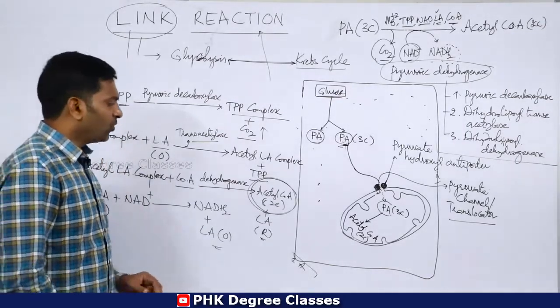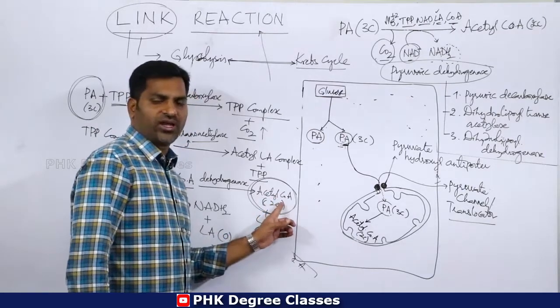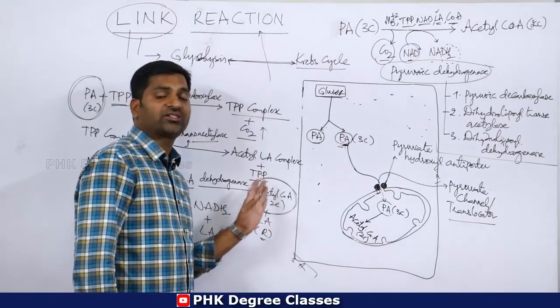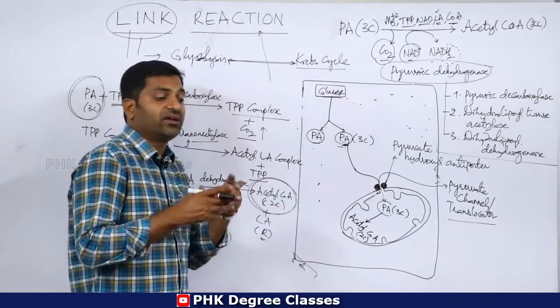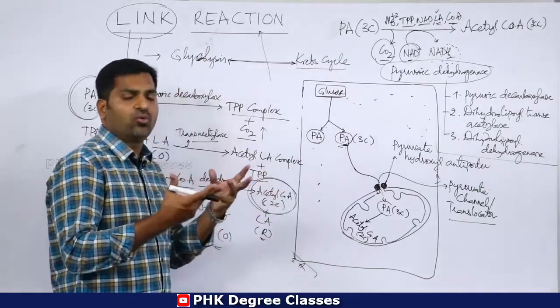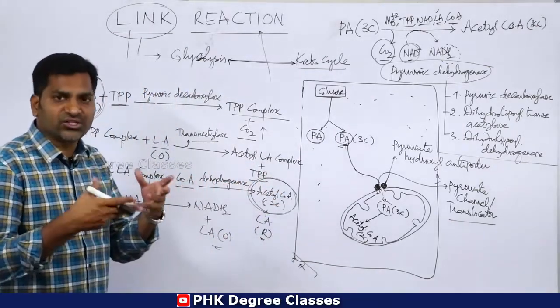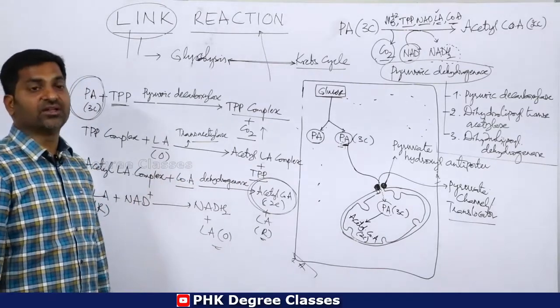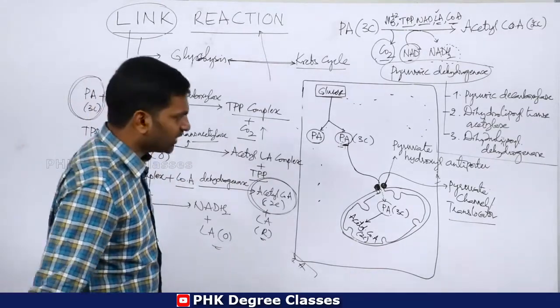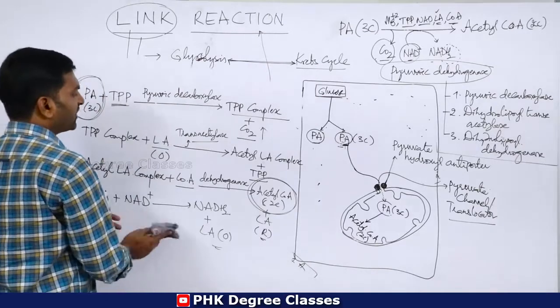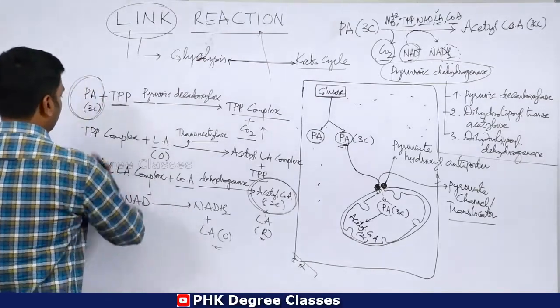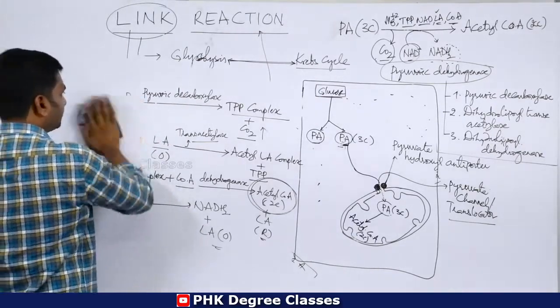Remember, the fate of this acetyl-CoA may be different. Just see how acetyl-CoA may be entering into different metabolic pathways.